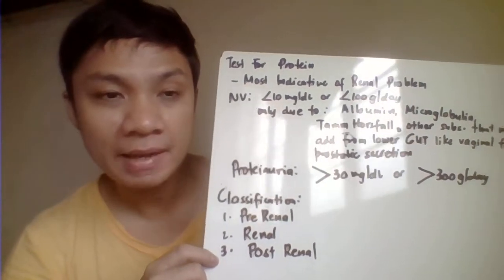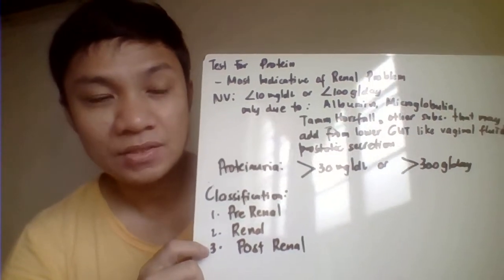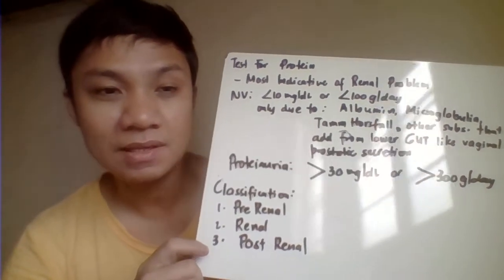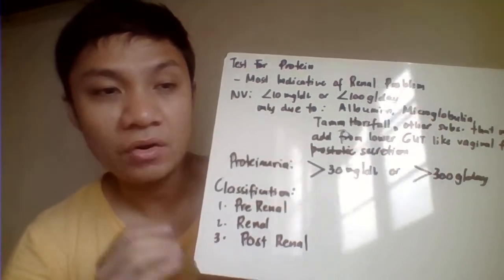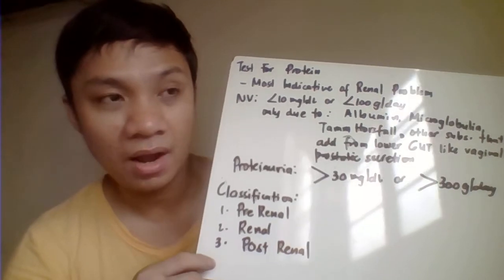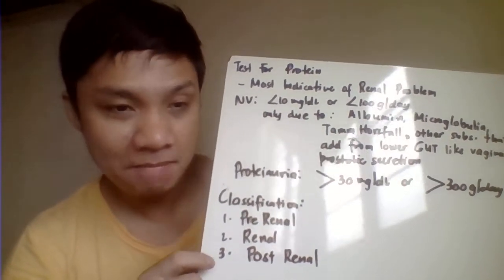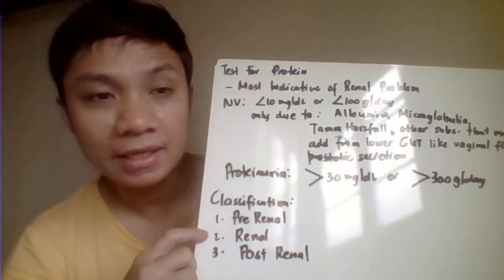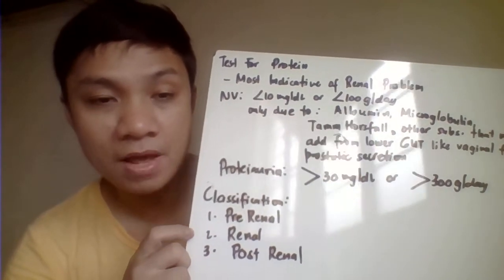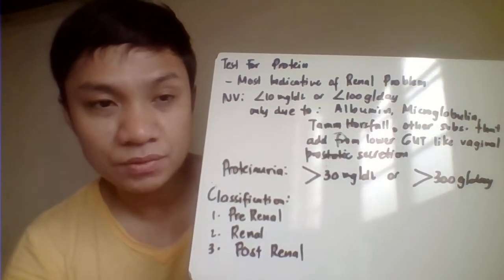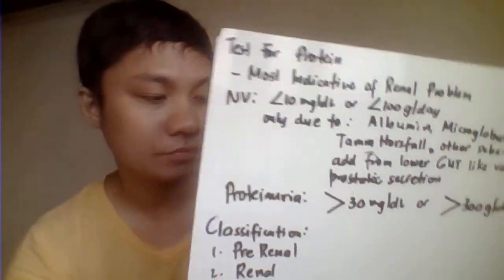Post-renal proteinuria, on the other hand, includes all the substances that might eventually be added to your urine, and those are found on the lower genitourinary tract. This does not indicate an actual kidney damage. So pinaka-after lang natin would be your renal proteinuria, because again, this indicates a problem with your glomerulus and your renal tubules.